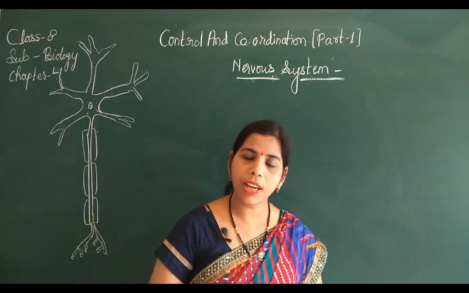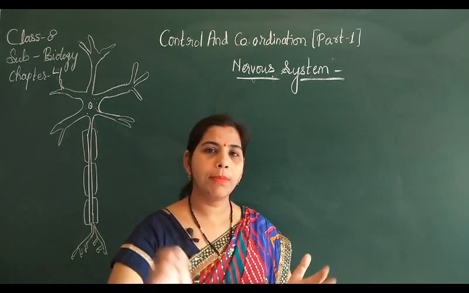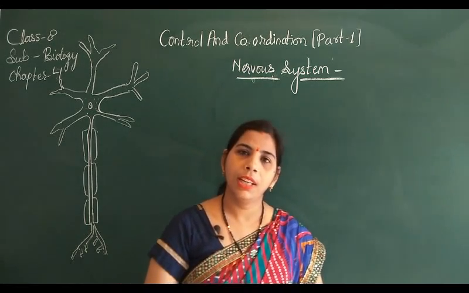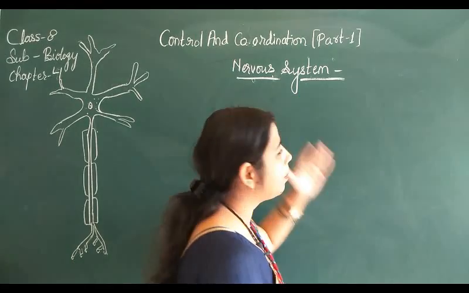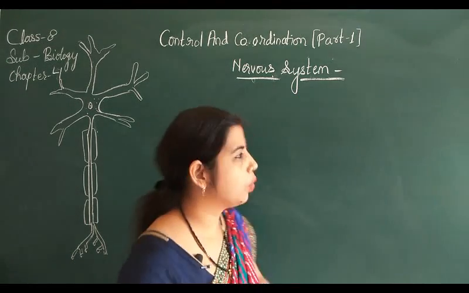That means what does the nervous system do? It sends messages throughout the body, and it works together in a complete manner with the help of the neuron. So what is this?